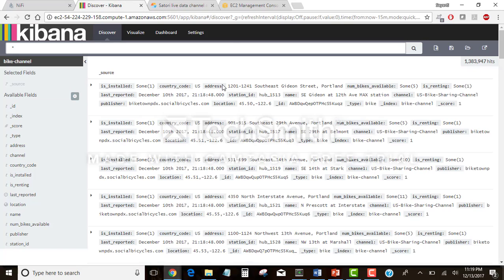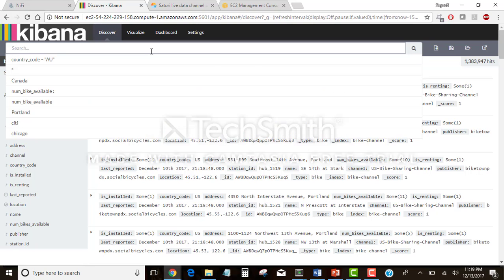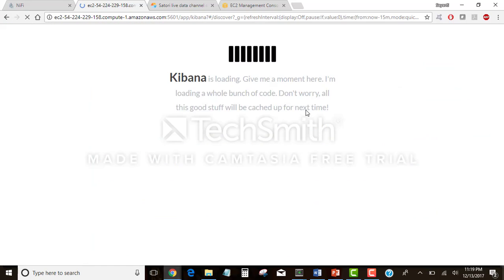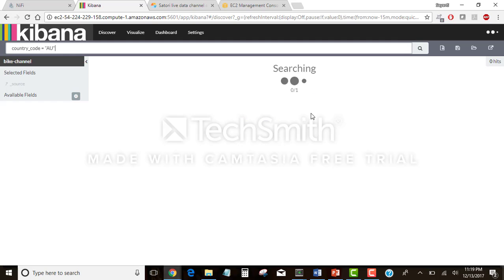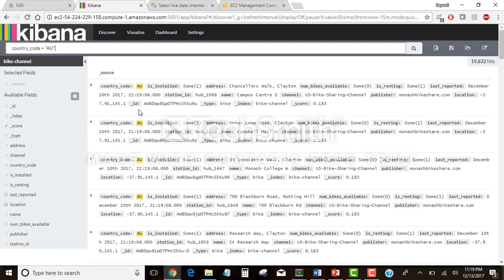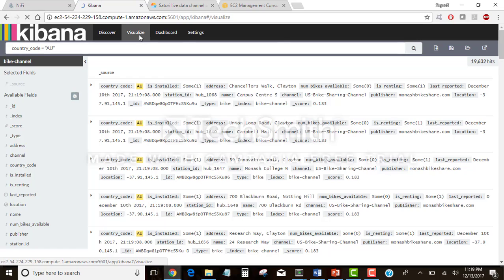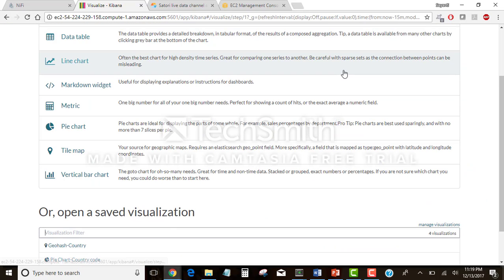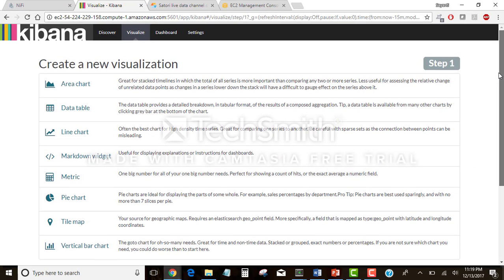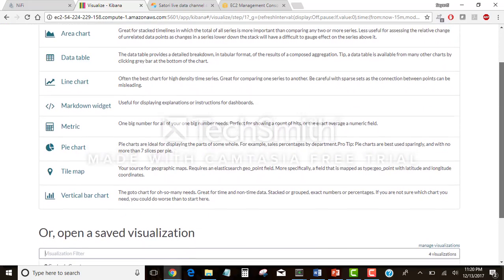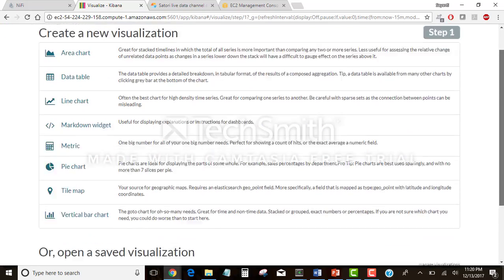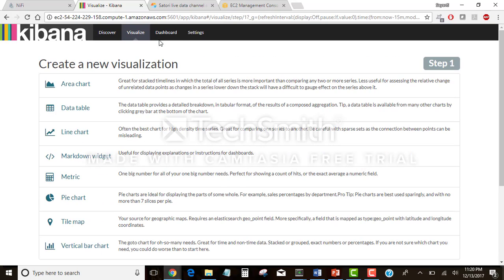Going to Kibana, we can see there is data already. So we can query data here, like we can query for cycle rentals in Australia, and we can see we got the data here. We can go to visualize and create various visualizations like area chart, pie chart, geo grid, etc.